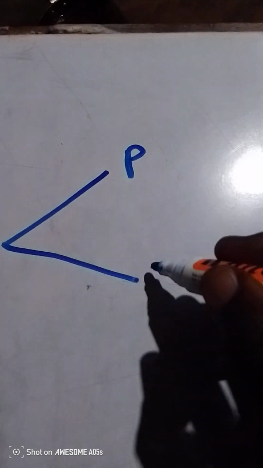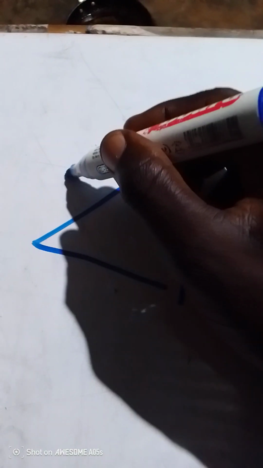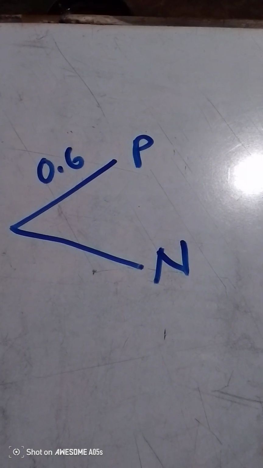We are going to say probability is calculated out of 1. So we will say let P define positivity and let N define negativity. We have been told in our question that 0.6 represents a positive test.